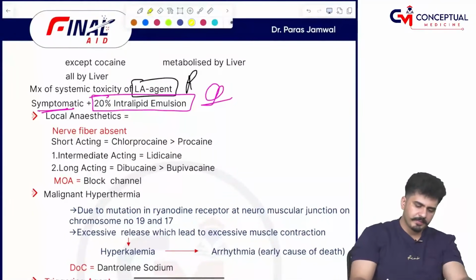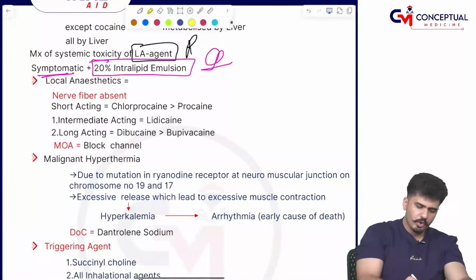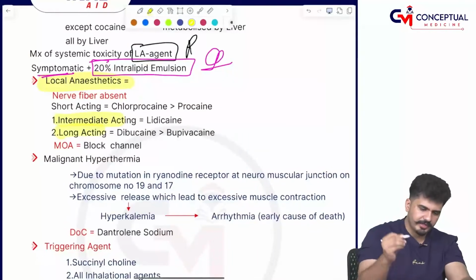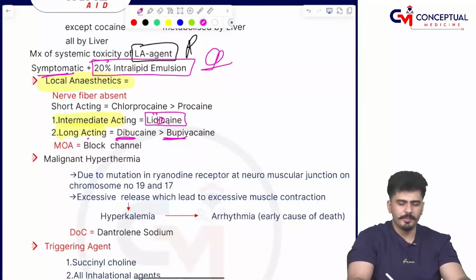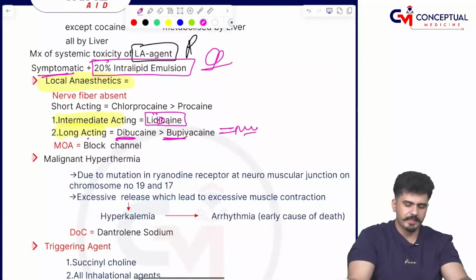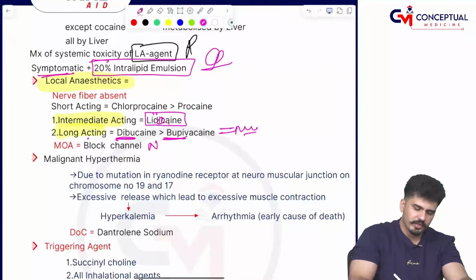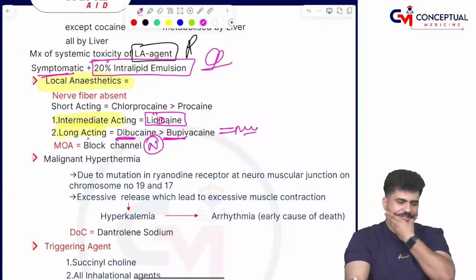Then coming to the local anesthetic agent. Sir, intermediate acting and long acting you have to read right now with me. Intermediate acting is lidocaine. And long acting, ropivacaine is a better answer than bupivacaine. Bupivacaine is the most cardiotoxic and they block the sodium channel.